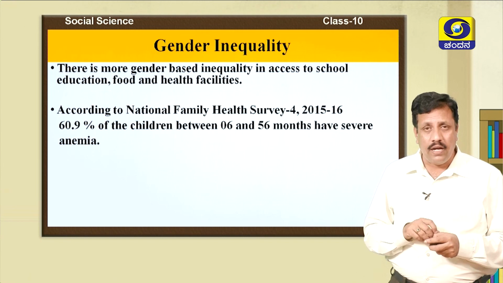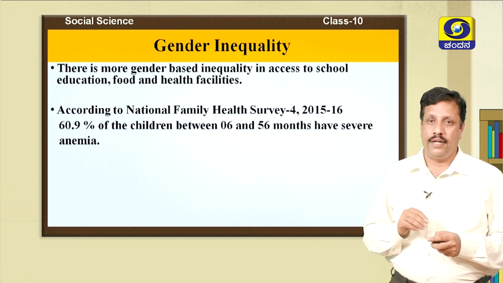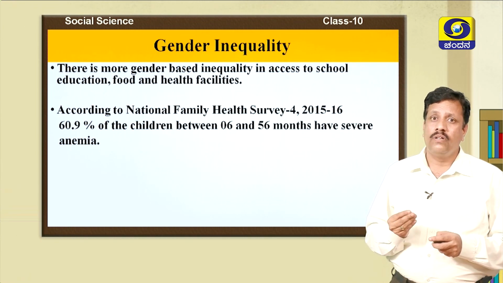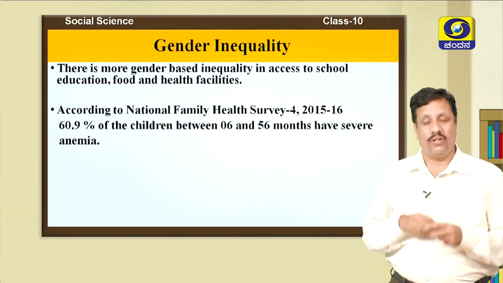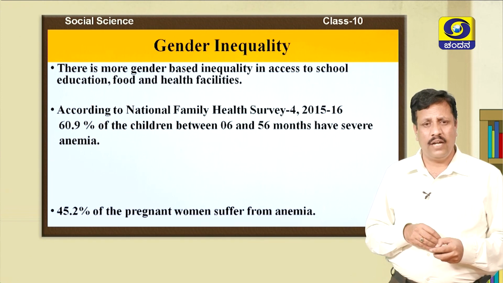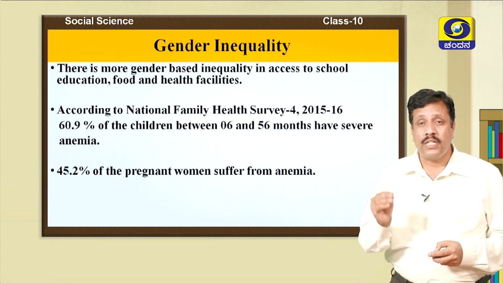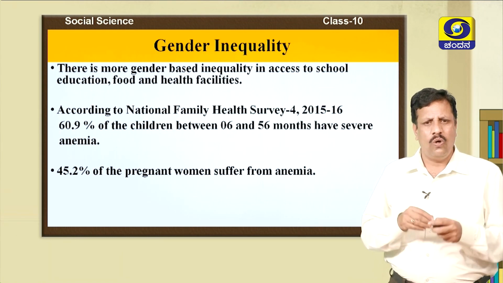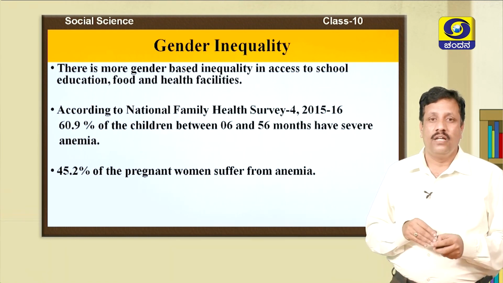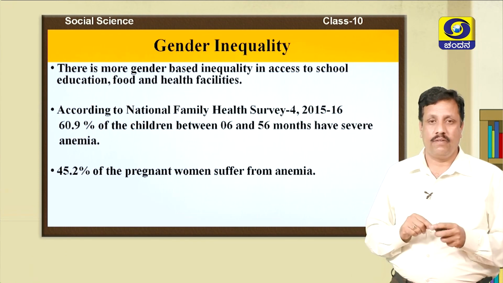What is anemia? Anemia means the lack of healthy red blood cells in the blood. And 45.2% of pregnant women are also suffering from anemia. So, all these things show that there is gender inequality.